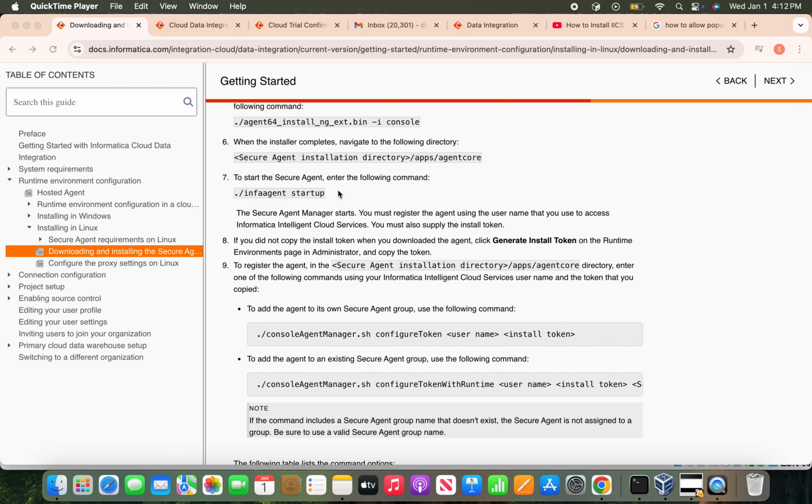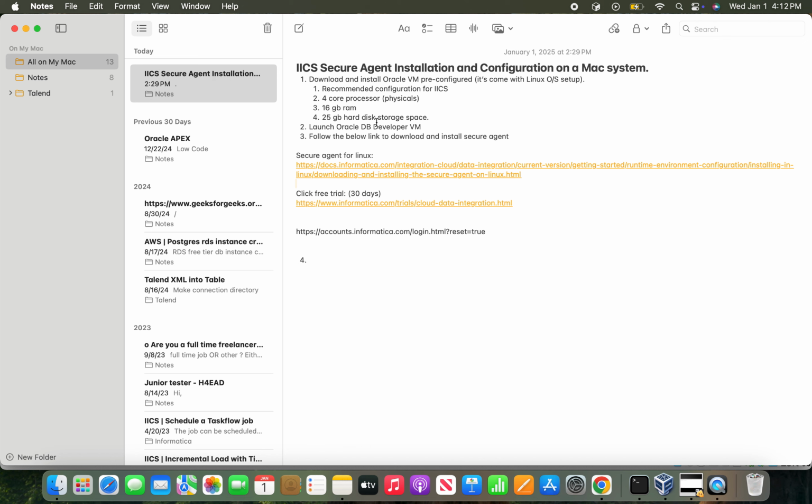Hi friends, in my previous video for Informatica secure agent installation and configuration on your Mac systems, I didn't complete setting up the secure agent that we downloaded into the hosting machine. So now I'm going to continue and complete that finishing part, so that you can see that the attached agent and its corresponding services are enabled and up and running. That's what we are going to achieve in this part 2 and final video.